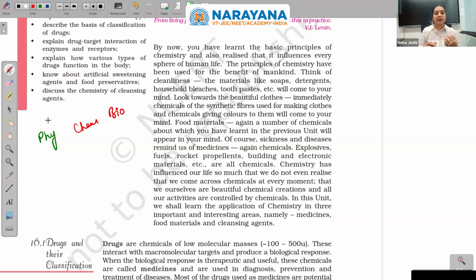Somewhere the division was not intended to make us fight and ignore one or the other branch, whether it is biology or chemistry or physics. If you see biology, when you study, you know these are the problems. For example, let me talk about specs. When someone has some eyesight issues, that is told by biology. Physics chapter optics gives the solution.